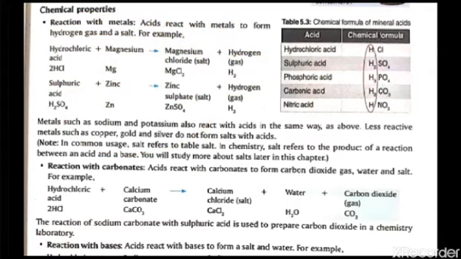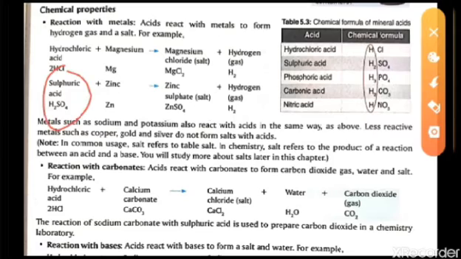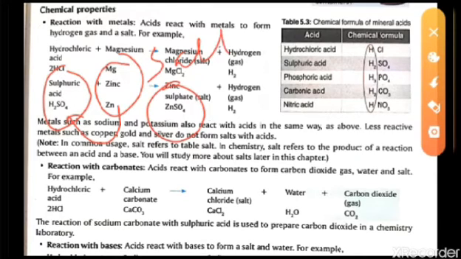In the second example, sulfuric acid is given, which is used in batteries, and zinc is also there. Zinc will bind with SO4, and ZnSO4 will form over here. This is the salt and this is the hydrogen gas. Remember every time that whenever an acid reacts with a metal, it will form hydrogen gas and a salt.